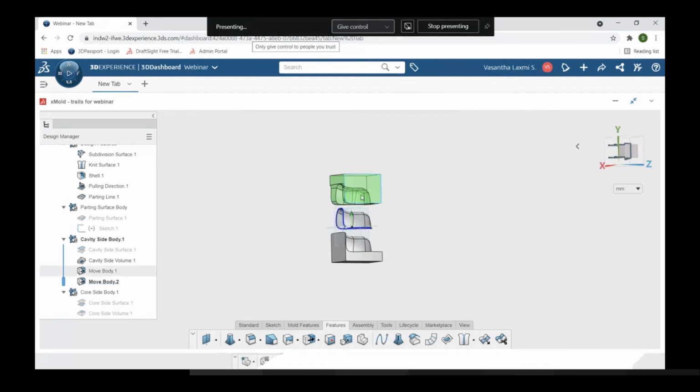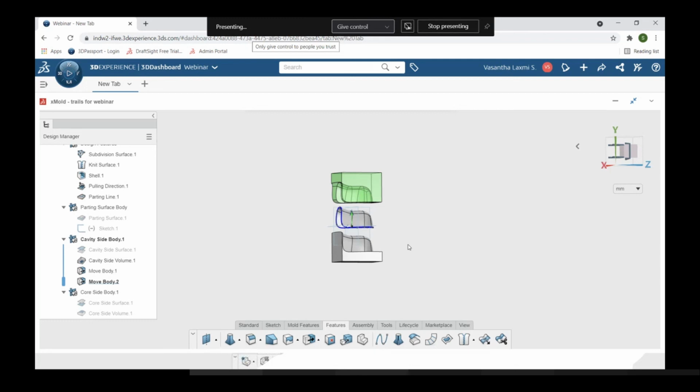Okay, this is the main component, this is a cavity, and this is a core body. So this is the process for mold features. To create core and cavity we are using this method, but generally this is a forming process. For the requirement of core, the punching operations will be used.